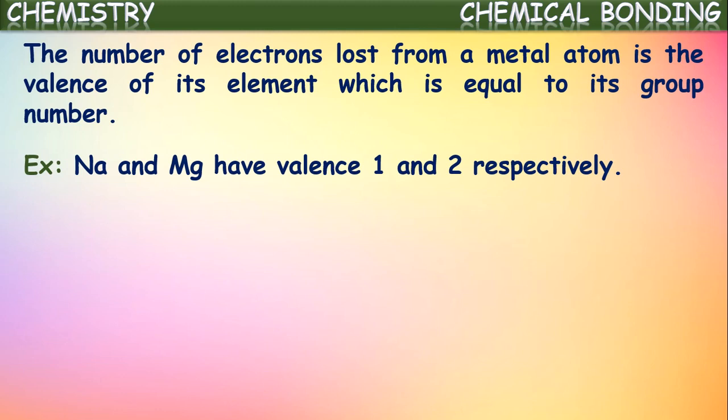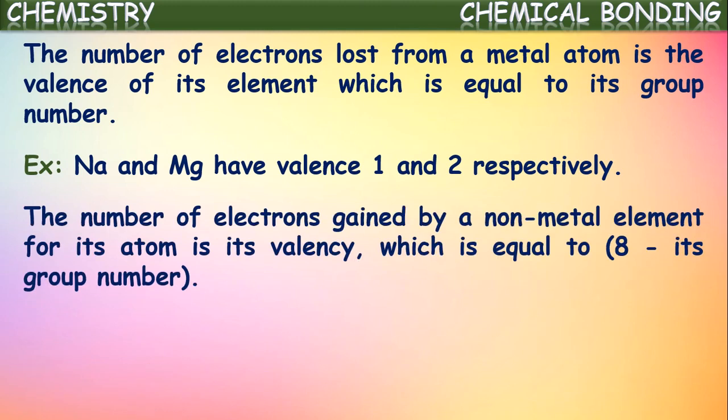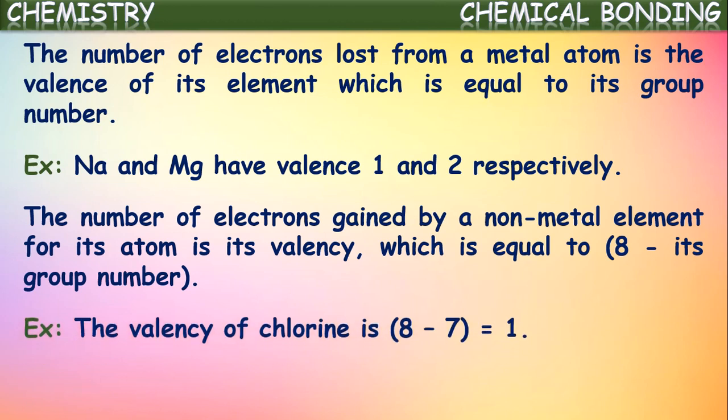Okay, that's about metals. For non-metals, the number of electrons gained by a non-metal atom is taken as its valency, which is equal to 8 minus its group number. For example, what is the valency of chlorine? It gains 1 electron, so it is equal to 1.